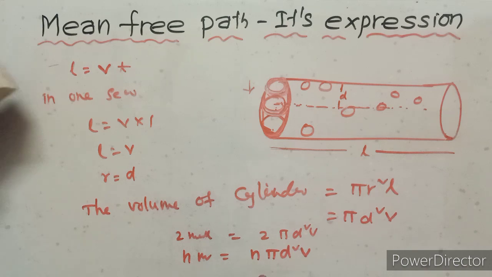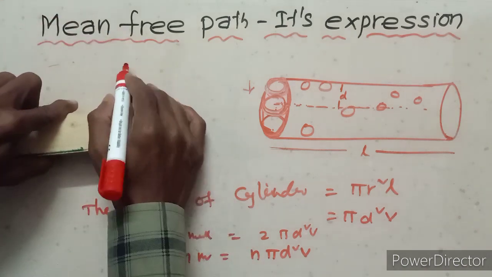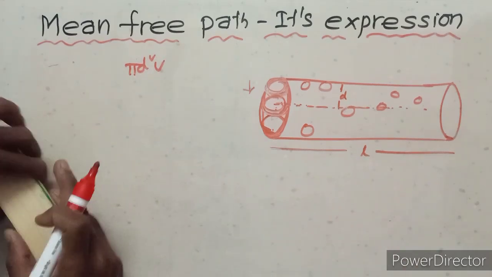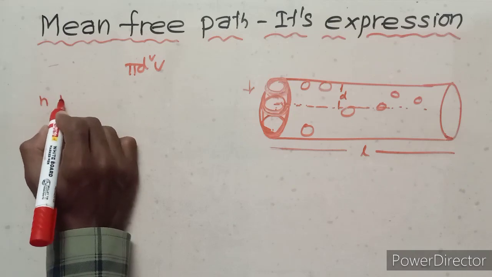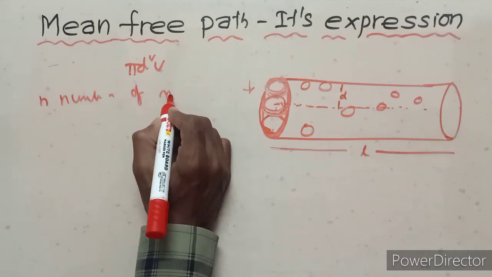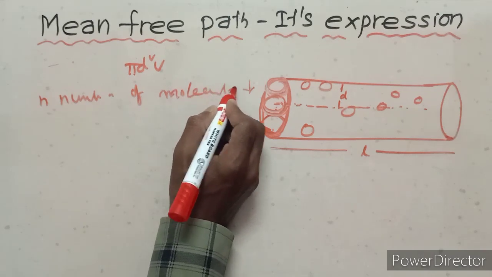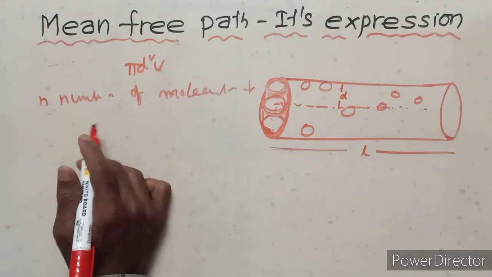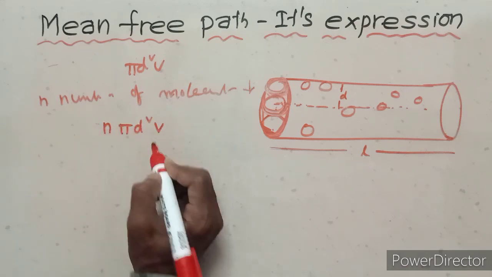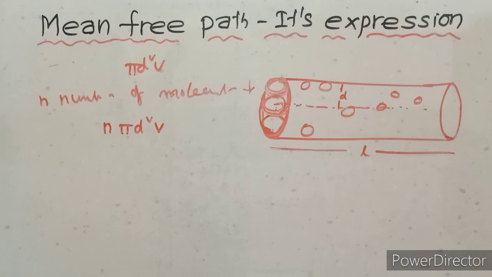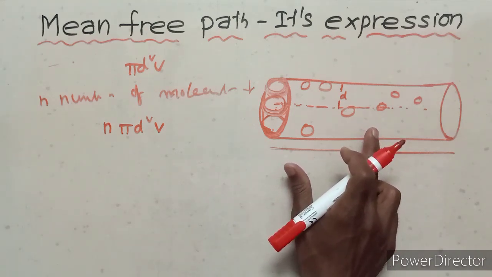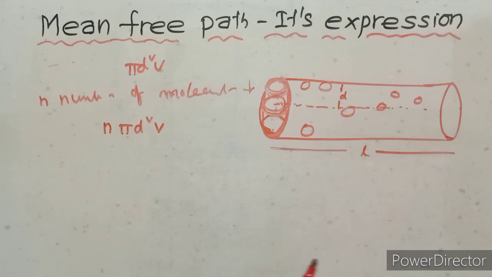So the volume of the cylinder is pi d square v, and the number of molecules in the cylinder is given by n pi d square v, because the cylinder consists of n number of molecules.